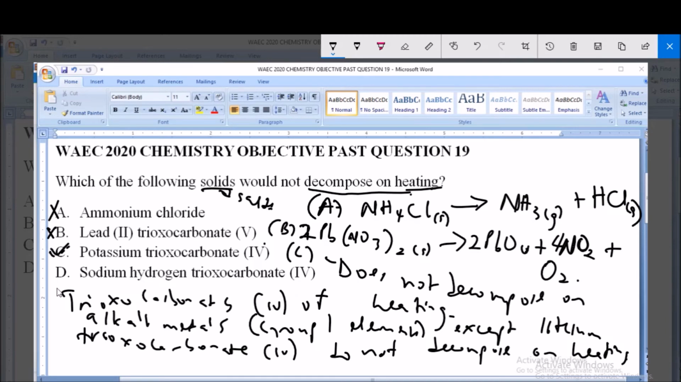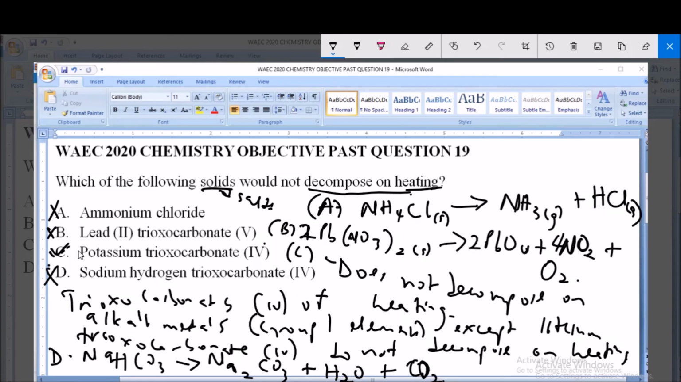So let's look at option D. Option D is sodium hydrogen trioxocarbonate(IV). When it is heated, it decomposes to give sodium carbonate, water, and carbon dioxide. So we can see that this decomposes on heating, and it's not the answer to this question.